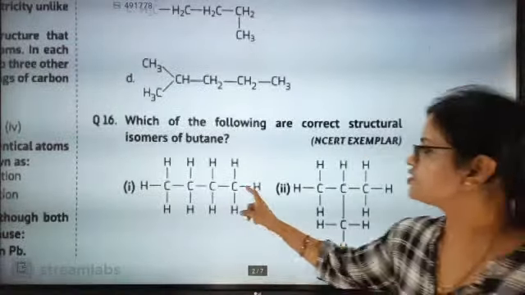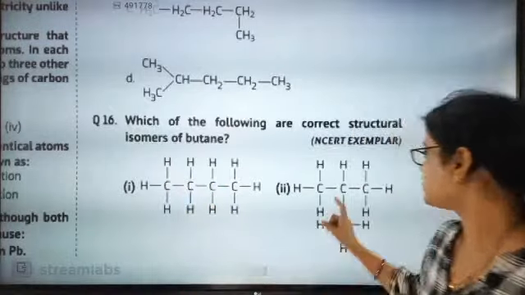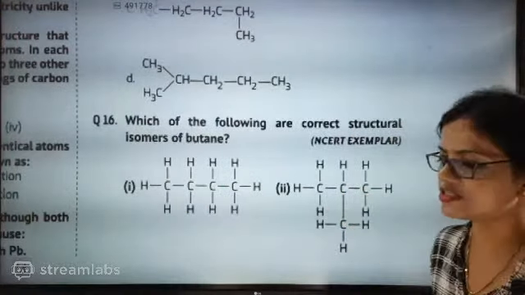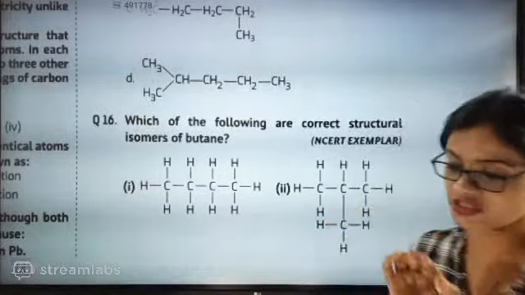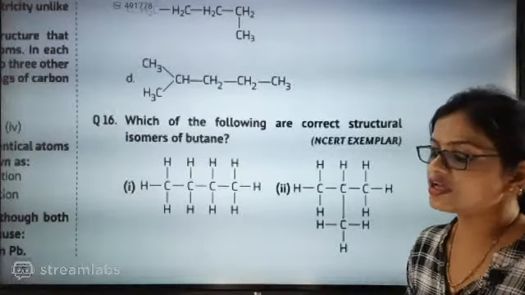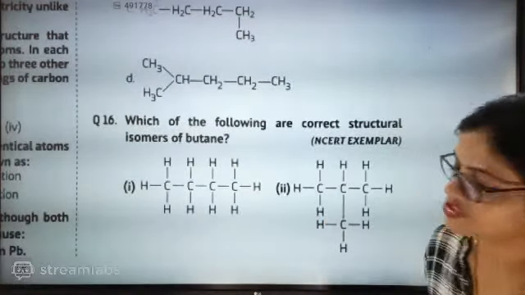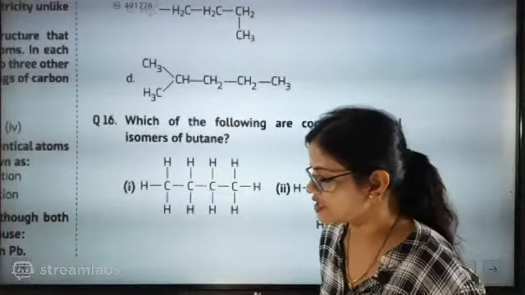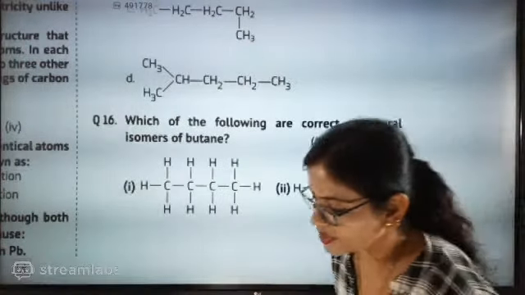Which one is going to be the correct one? Think nicely. First is 1, 2, 3, 4 and then also 1, 2, 3, and one chain is there. At the time of teaching we have discussed both of that, beta. So think very nicely. Question number 16. What will be the answer, beta?